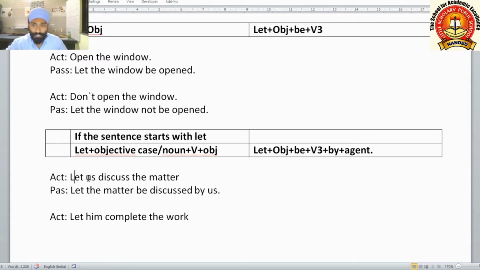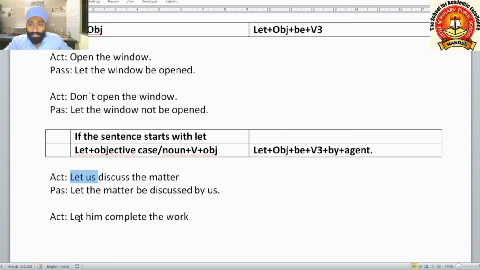If the sentence begins with let, the subject will be in the objective case itself, us. So that objective case as it is we are taking in the passive also. Let the matter be discussed by us. If the sentence is beginning with let us, its negative will not start with don't. It will have not after the subject. Let us not discuss the matter. Its passive will be let the matter not be discussed by us.